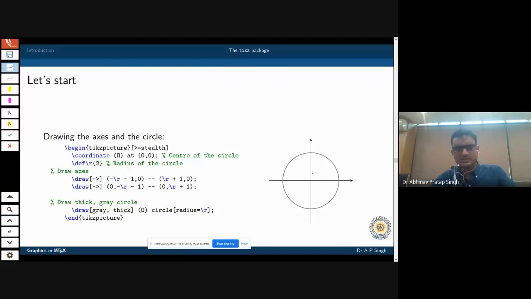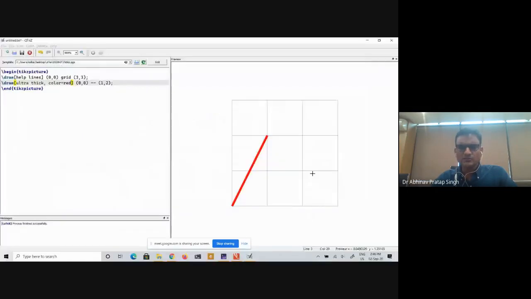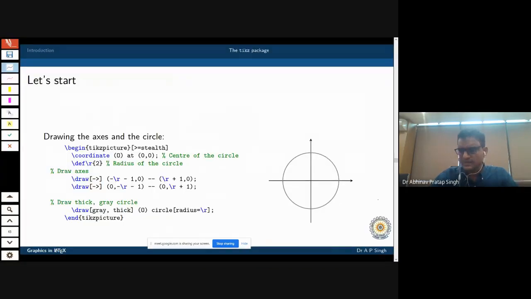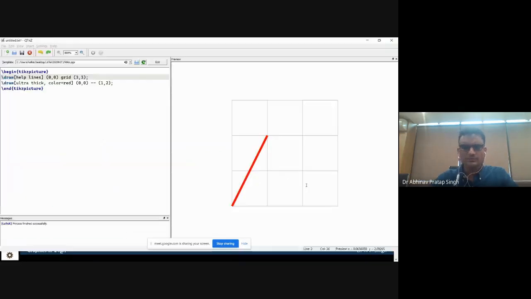So let me just draw here. Instead of showing you the presentation file, I will draw here. If you remember, I want to draw these axes, this axis and this axis, and then I want to draw this circle. Let me choose this as my origin. Let me draw a circle first.